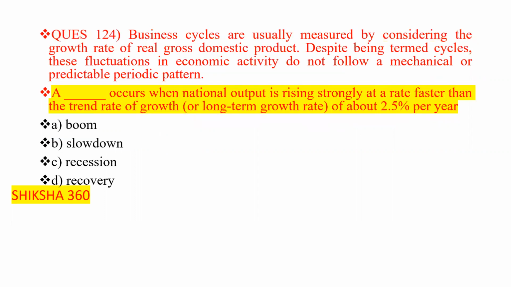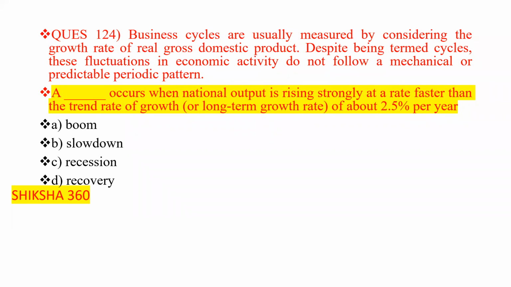Question number 124. Basically what they are saying is that business cycles are usually measured by considering the growth rate of real gross domestic product. How will they consider the business cycle? Basically by considering the GDP.